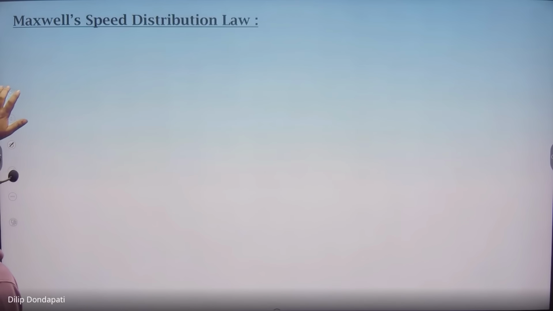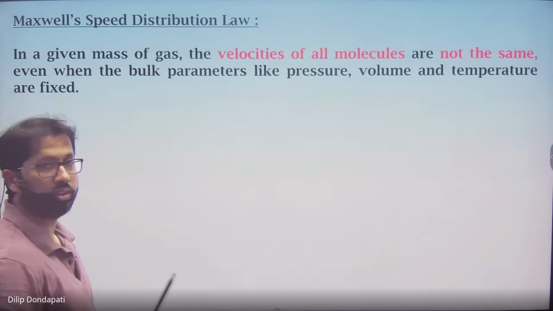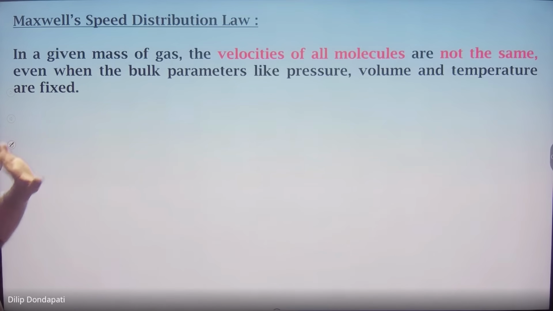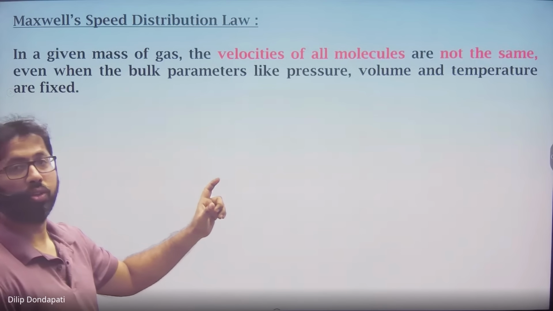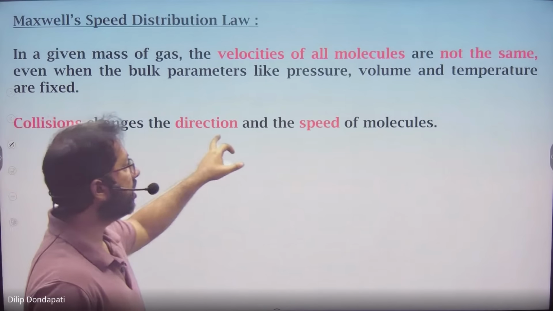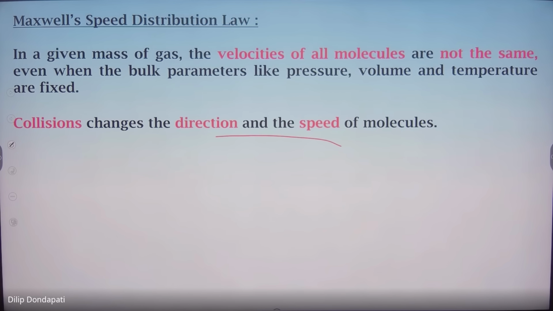First we will introduce Maxwell's. In a given mass of gas, the velocities of all molecules are not the same, even when the bulk parameters like pressure, volume, temperature are fixed. Even though all are fixed, the molecules are moving with different speeds. Why are they going with different speeds? Because collision changes the direction and speed of the particles. Because of collisions, one goes with more speed, one with less speed. Okay. Now he plotted the graph and he defined 3 different types of speeds.